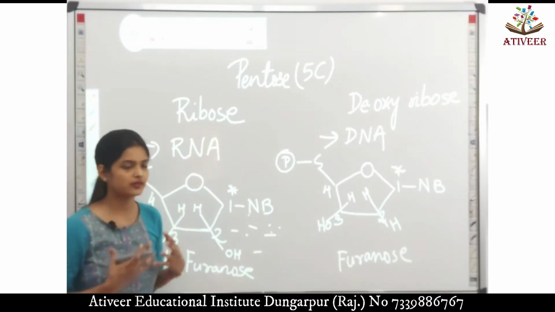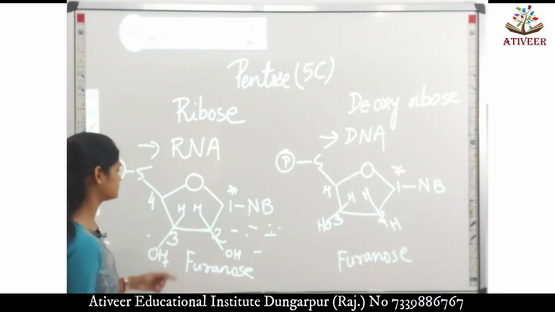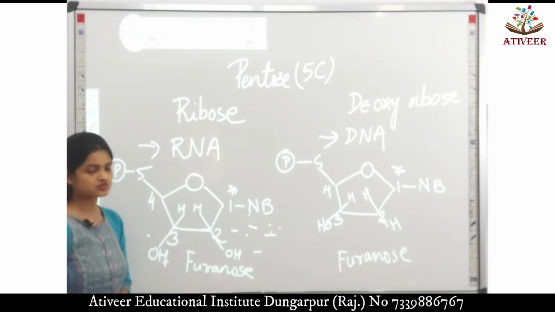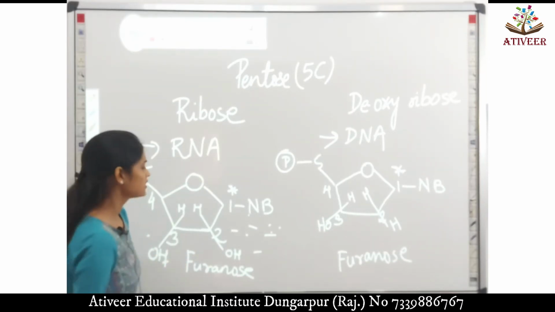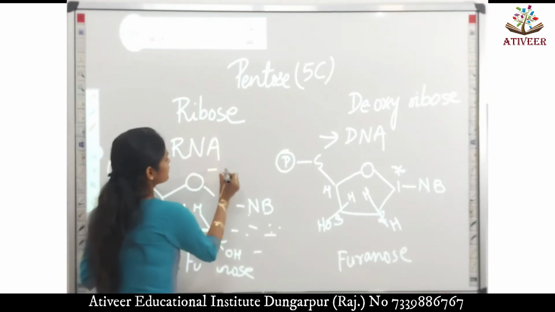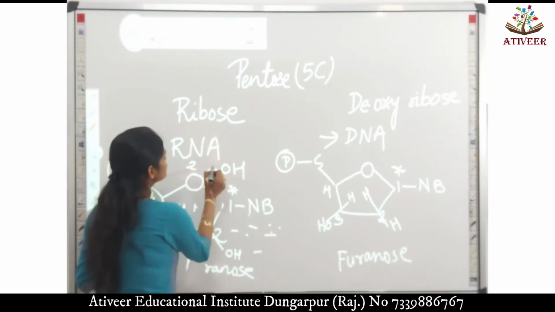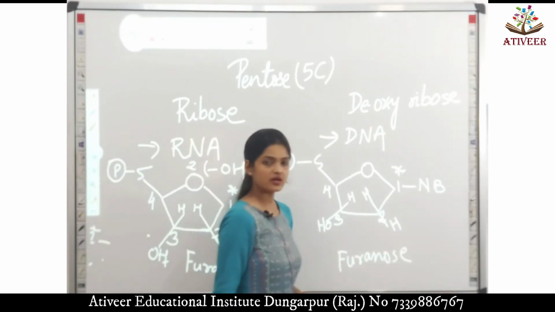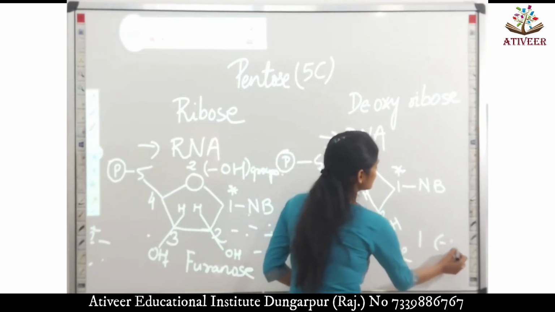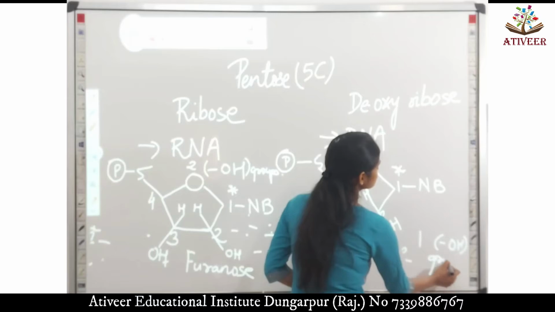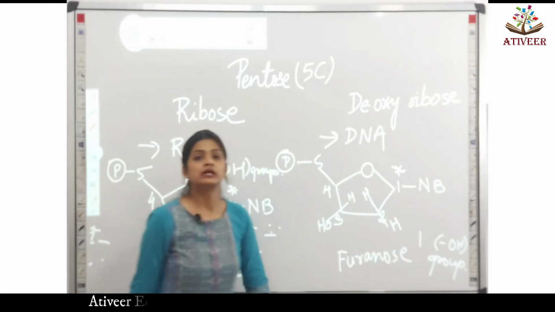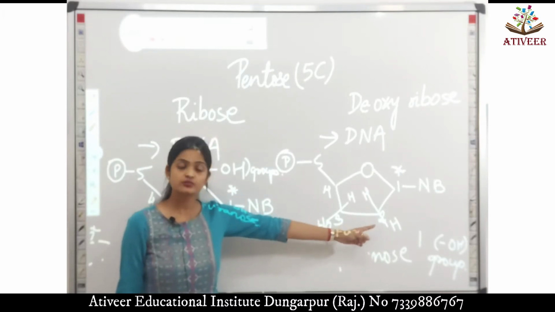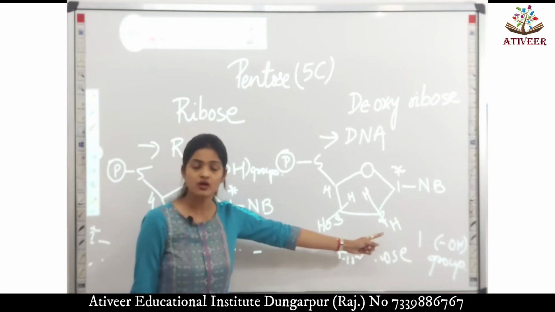If we look at the detailed structure, then we can simply say that ribose has 2 functional groups. Ribose has 2 OH groups, whereas deoxyribose has only one hydroxyl group. As we can see, the hydroxyl group at the second position has been replaced by a hydrogen,